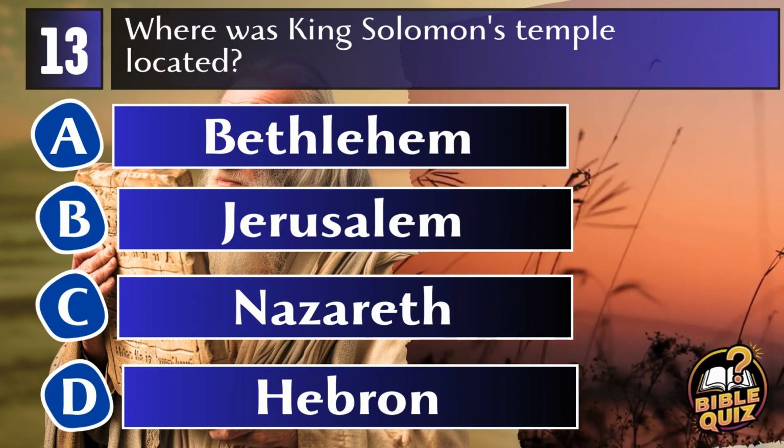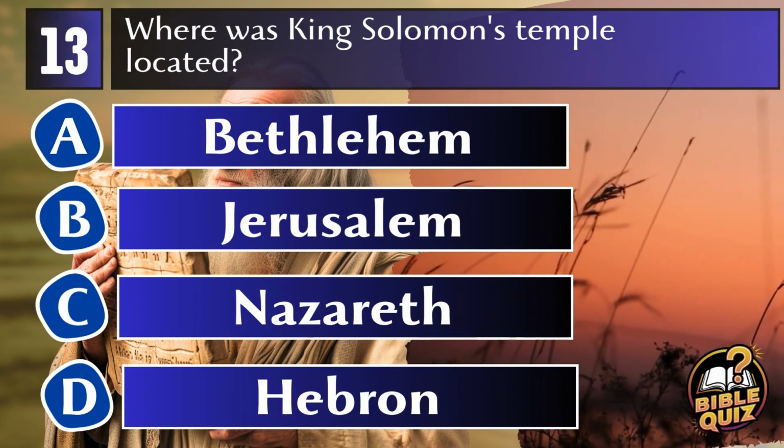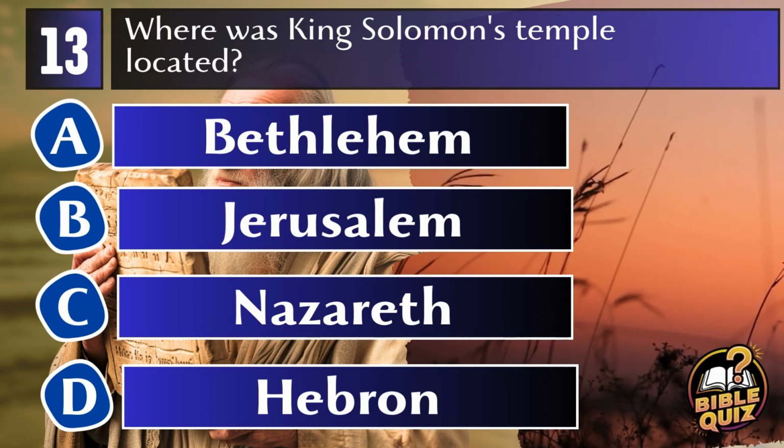Question 13. Where was King Solomon's temple located? A. Bethlehem. B. Jerusalem. C. Nazareth. D. Hebron.